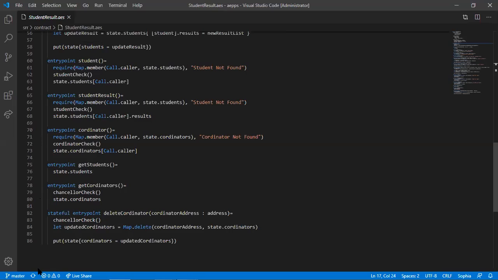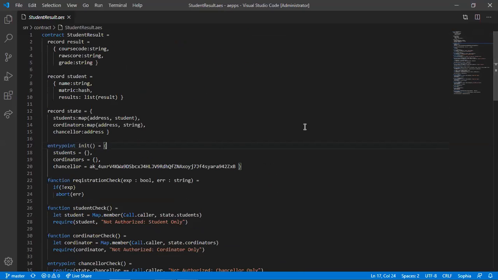Then first checking if this person is chancellor, else stop the function if it's not chancellor. Then get the coordinator and delete the coordinator by updating the state here. So basically this is the smart contract, and now I will explain it on the demo tab.